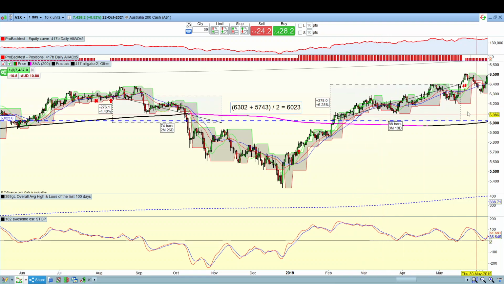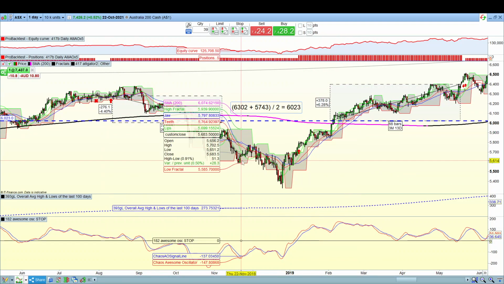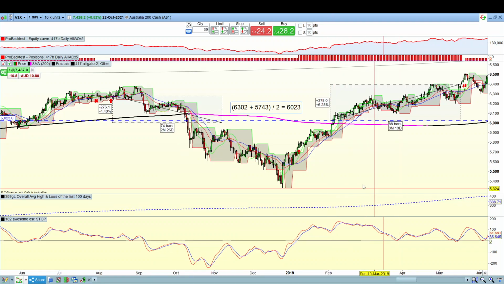The reason we use this last 100 days average high-low range is because we want to calculate based on the respective chart and respective time frame. If you were to trade this on an hourly time frame, that calculation would be different. That's why we don't use arbitrary percentage gains or losses. We use calculations based on the actual price of the chart. So that's our average down process: our entry, our average down, and our exit.